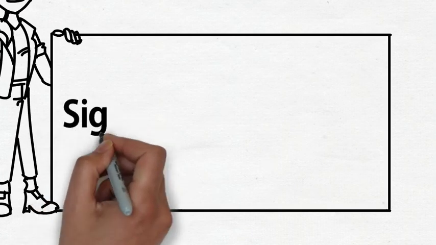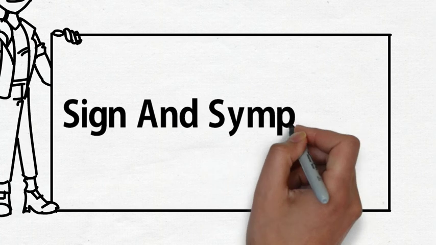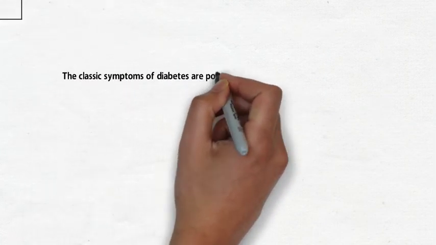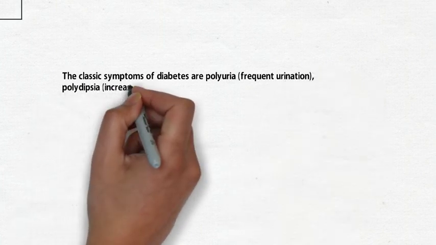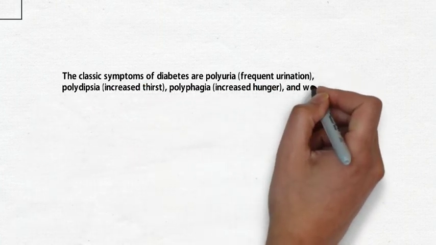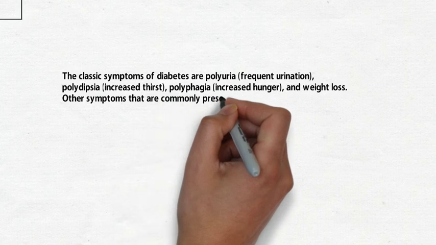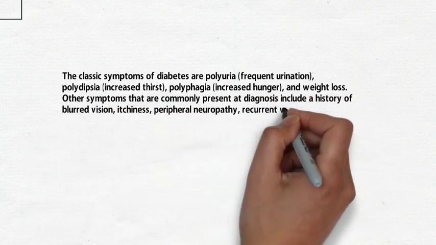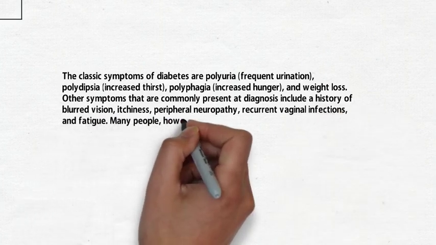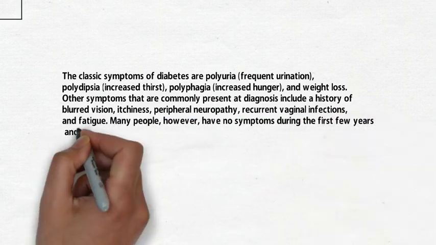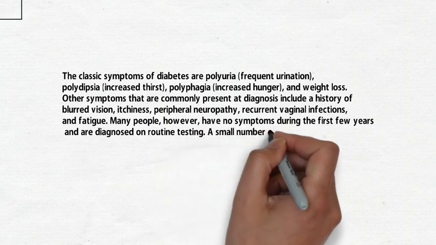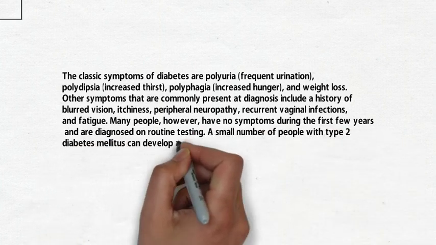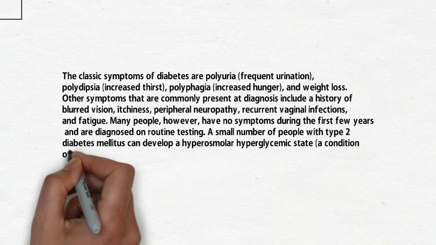And signs and symptoms of diabetes mellitus type 2. The classic symptoms of diabetes are polyuria, polydipsia, polyphagia, and weight loss. Other symptoms that are commonly present at diagnosis include a history of blurred vision, itchiness, peripheral neuropathy, recurrent vaginal infections, and fatigue. Many people, however, have no symptoms during the first few years and are diagnosed on routine testing.